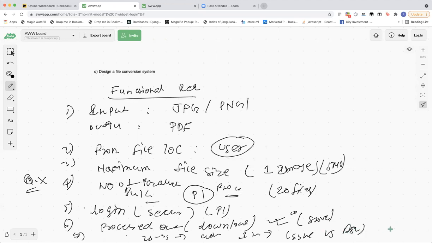Let's suppose I am taking 1 minute to process one conversion. We can't make the customer wait, so it will be async, and we need to have some kind of an email of the user, or probably we can send an in-browser notification, or let the customer come again and check on his side what all files he uploaded and what is the current status of that. Okay. Anything apart from this?